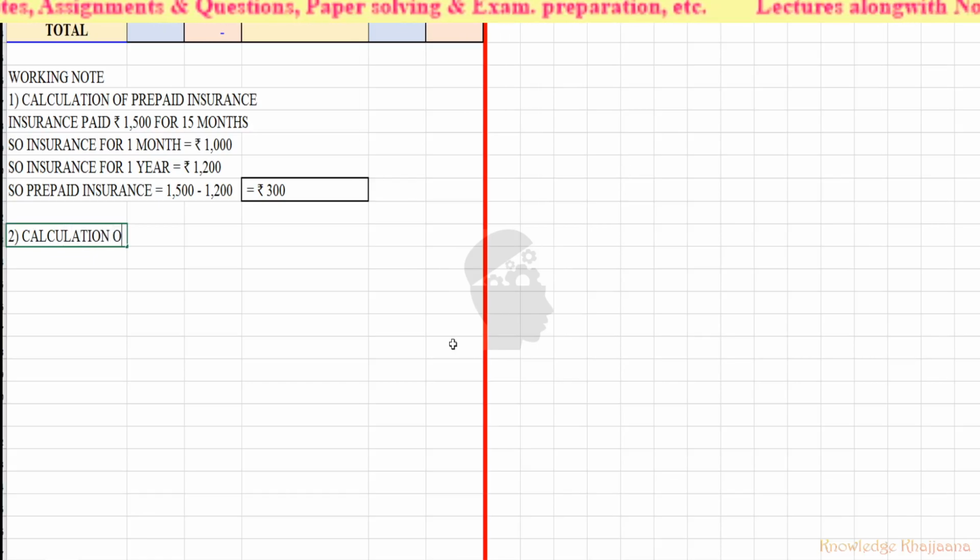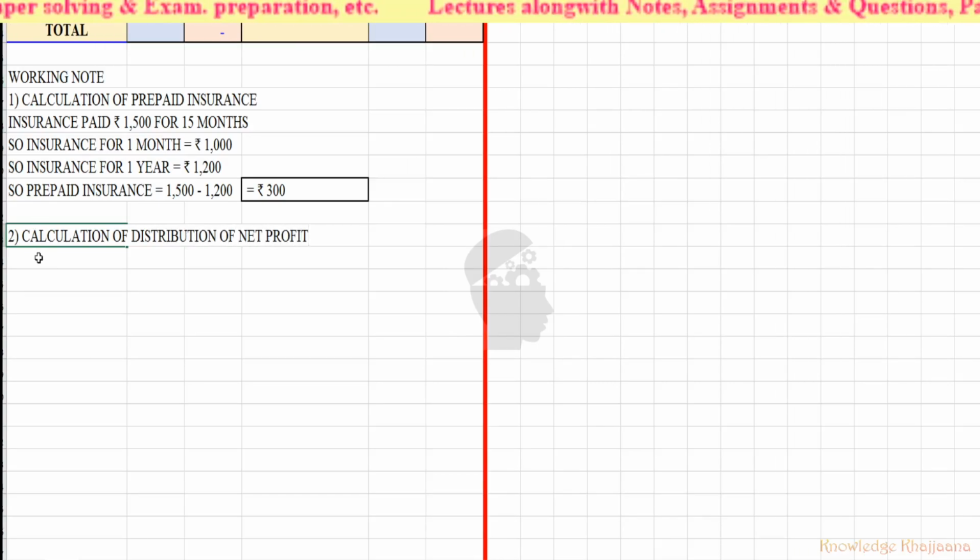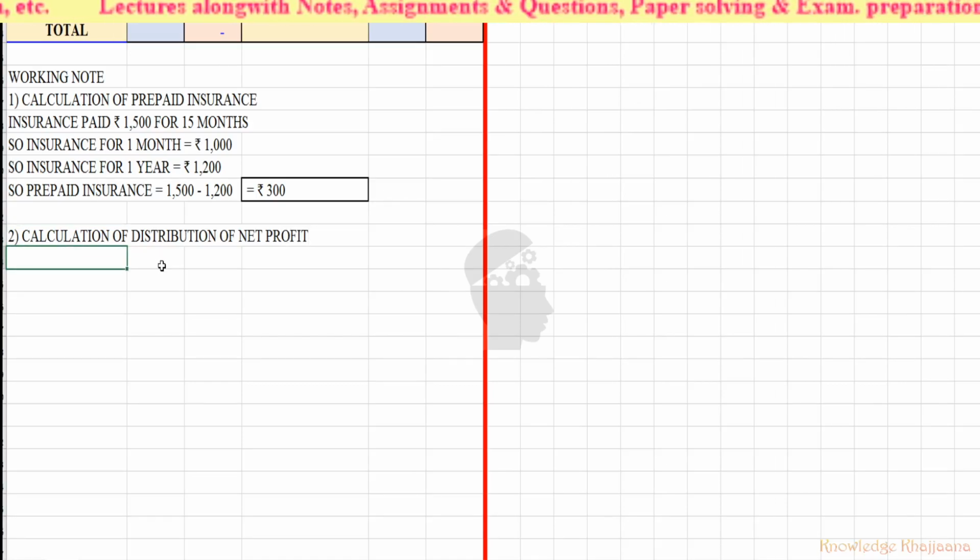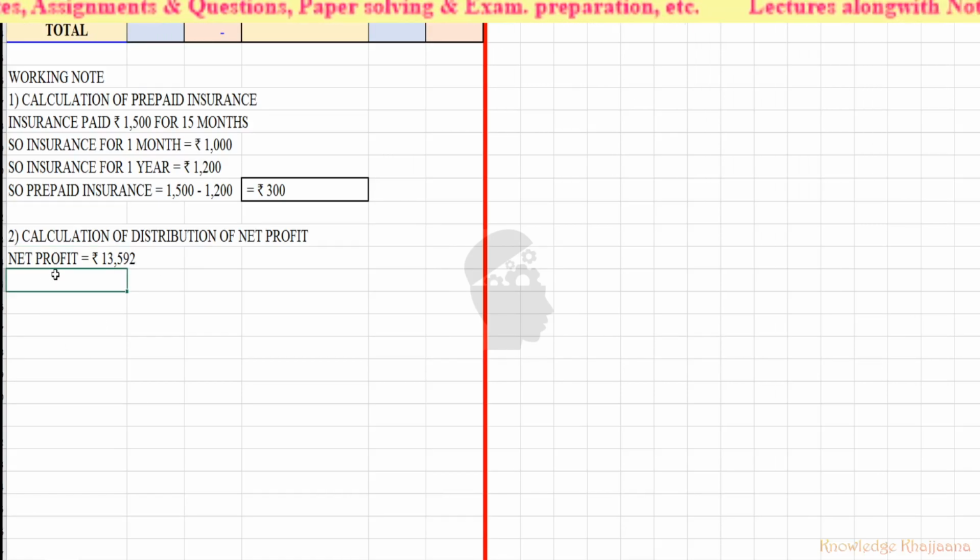Calculation of distribution of net profit. Okay, this is working note number 2. Net profit is equal to amount 13,592. Okay, who is first? Reena, right? Reena's